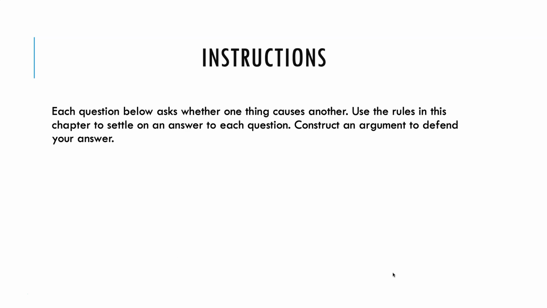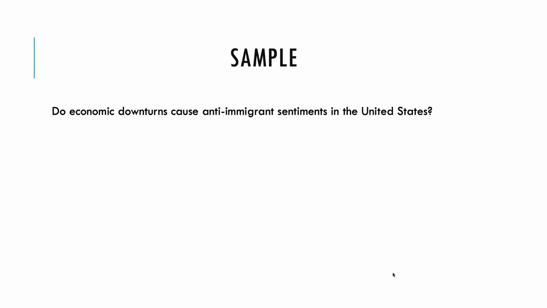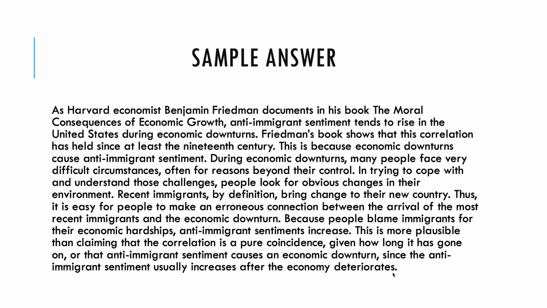Each question below asks whether one thing causes another. Use the rules in this chapter to settle on an answer to each question. Construct an argument to defend your answer. Sample: Do economic downturns cause anti-immigration sentiment in the United States?